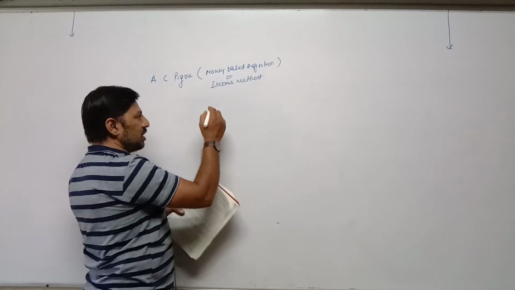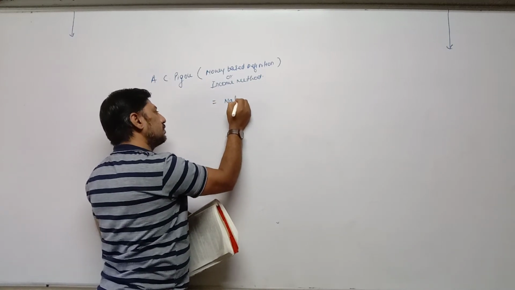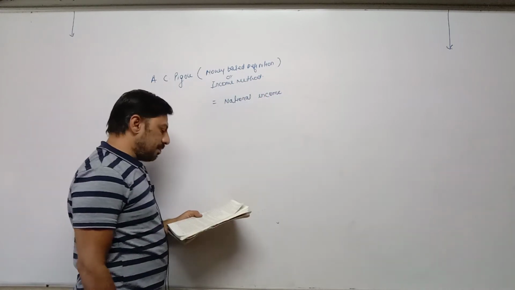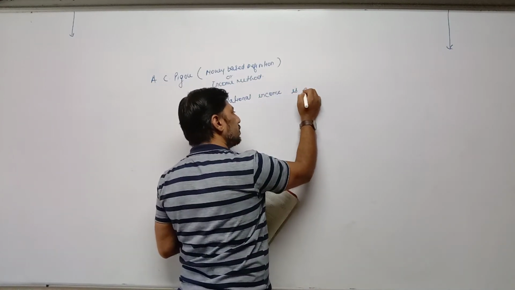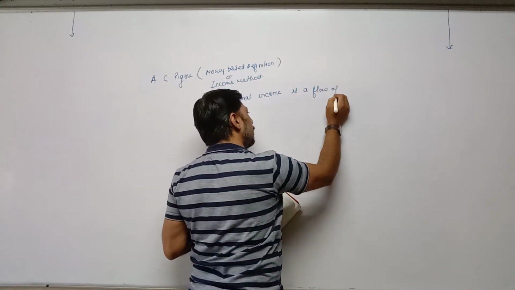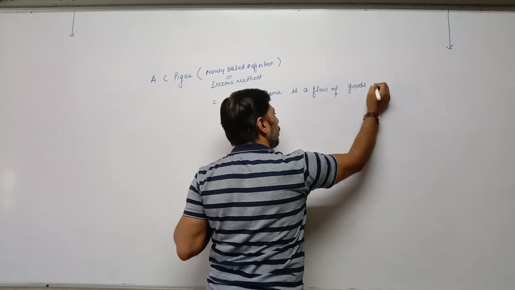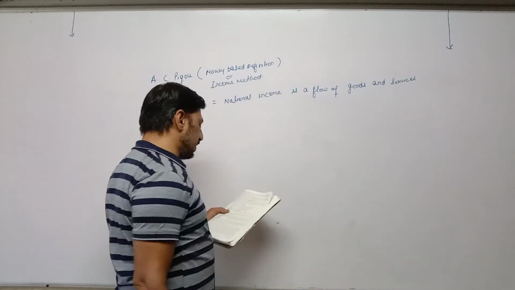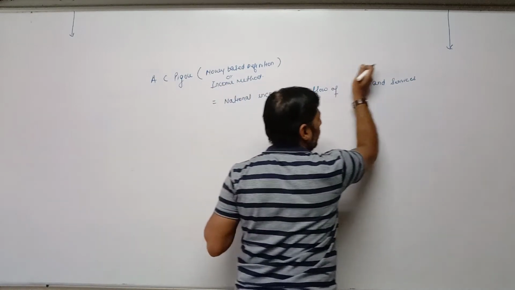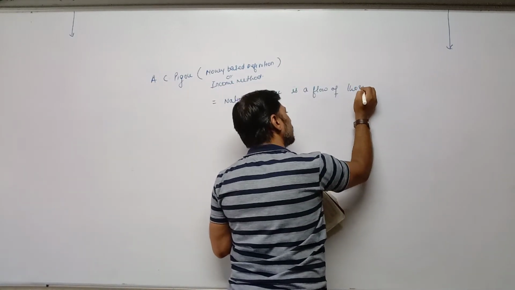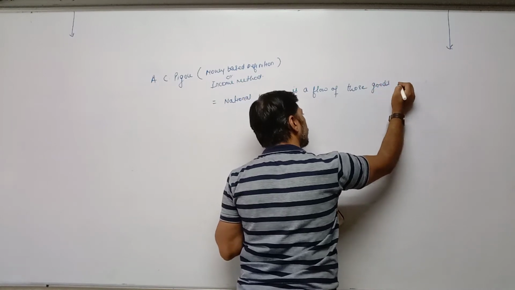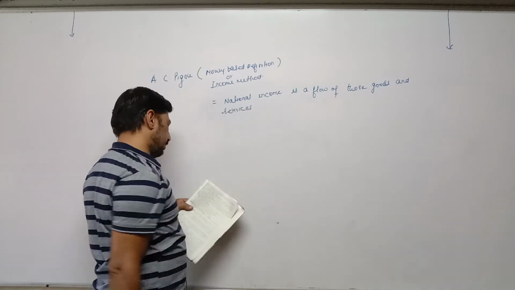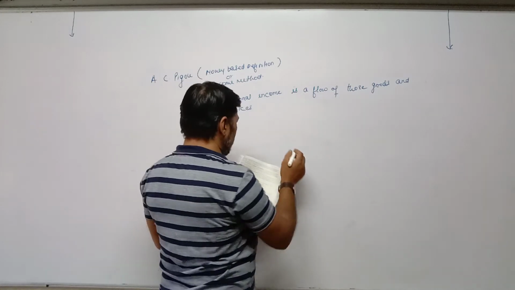So the definition is: national income is a flow of goods and services, flow of those goods and services whose payment has been done through money.